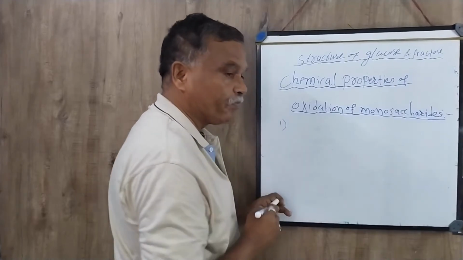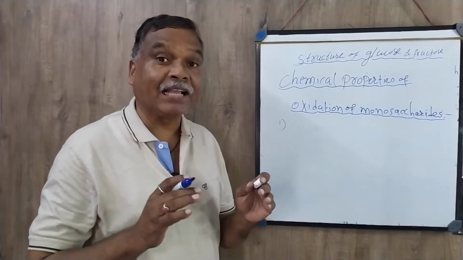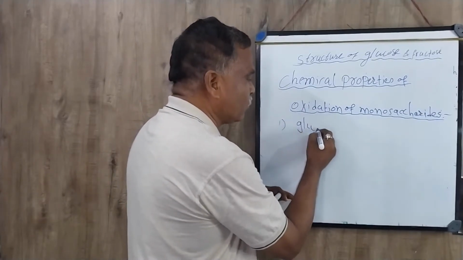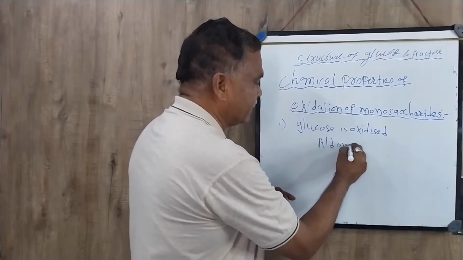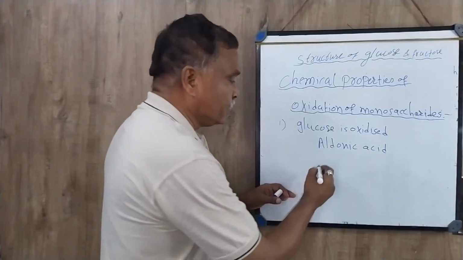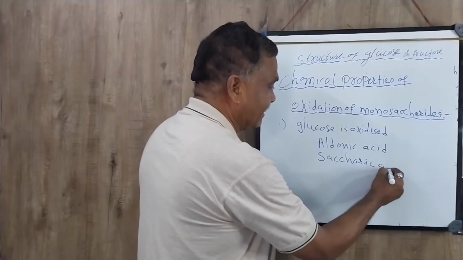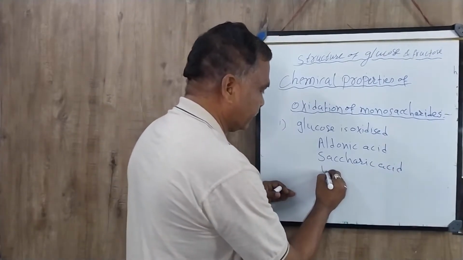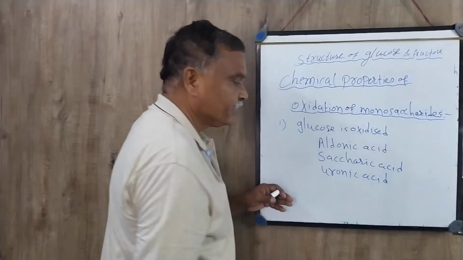First, you must know that due to this oxidation, some acids are formed. For example, when glucose is oxidized, aldonic acid will form. Another acid is known as saccharic acid, and the third will be uronic acid.